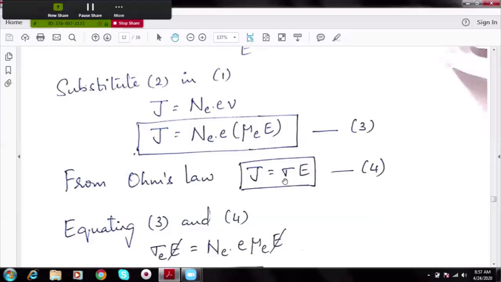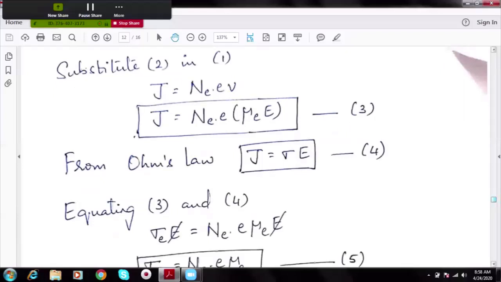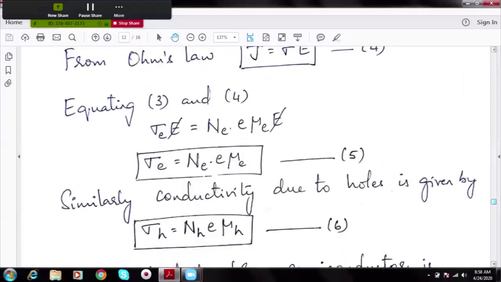So let us use this form of Ohm's law. Why? Because we are interested in deriving conductivity, sigma. Because conductivity has equation J in it, that is why we have derived current density so far, that is in equation 3. So let us equate equation 3 and 4. On equating, what do we notice? Electric field E on both the sides gets cancelled. So I can write this conductivity as sigma E, because in the beginning of the derivation, we assumed we would derive the conductivity due to electrons only.